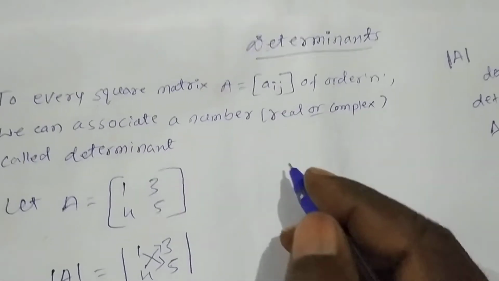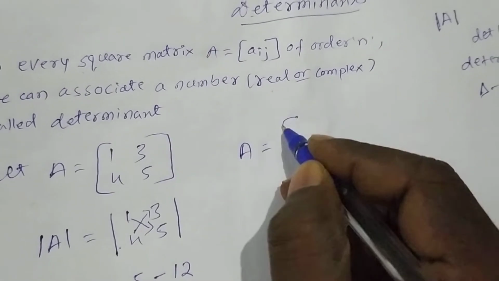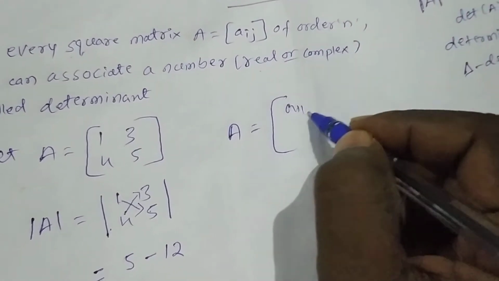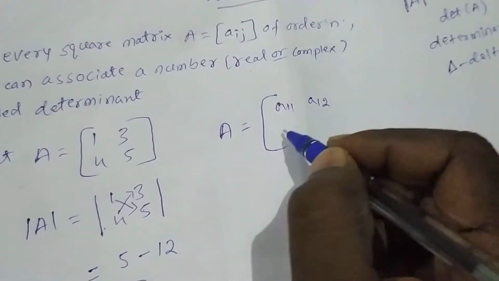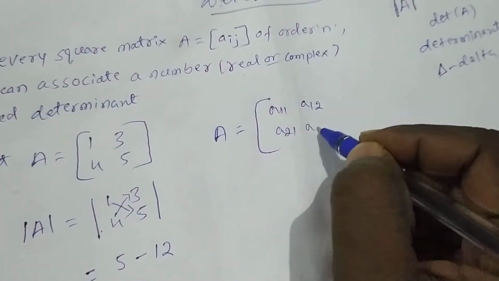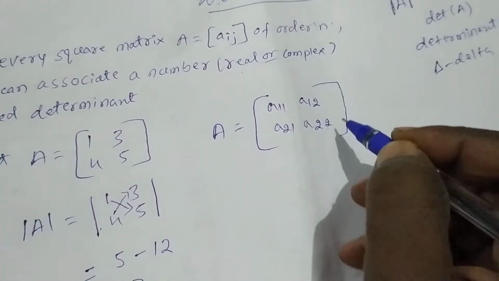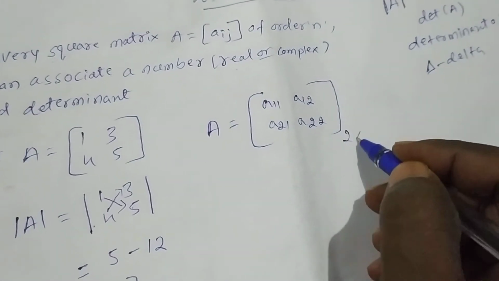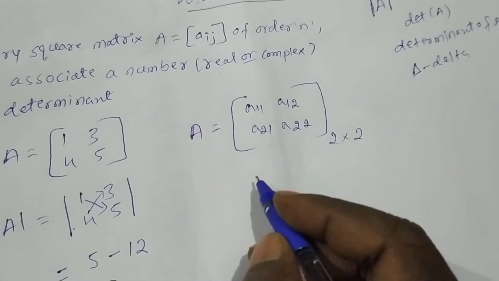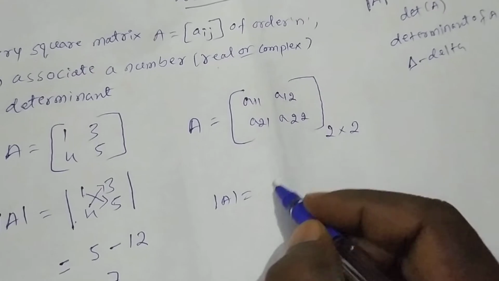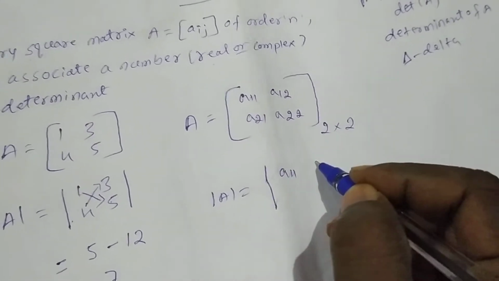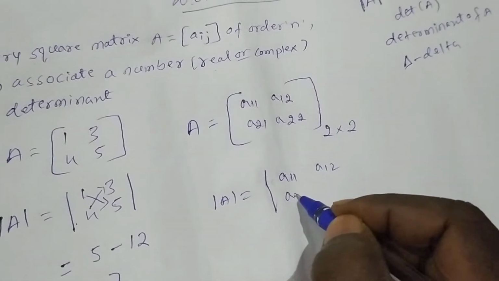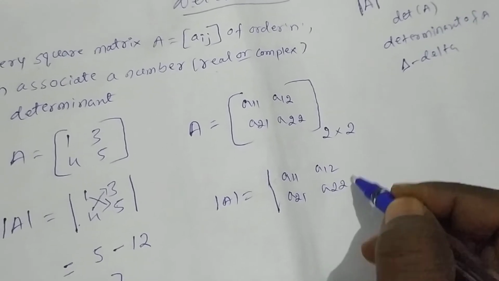So in general, let A = [a11 a12; a21 a22]. This is a matrix of order 2 cross 2. Then the determinant of A is |a11 a12; a21 a22|.